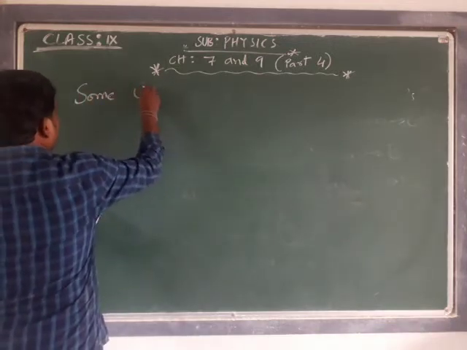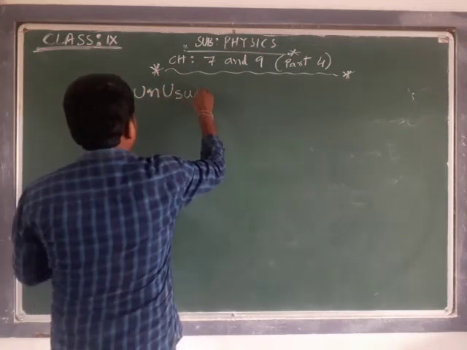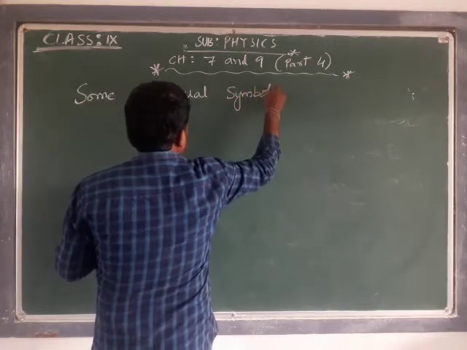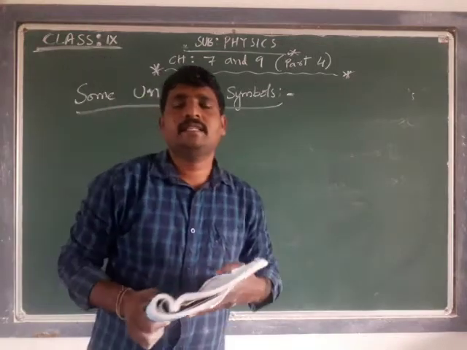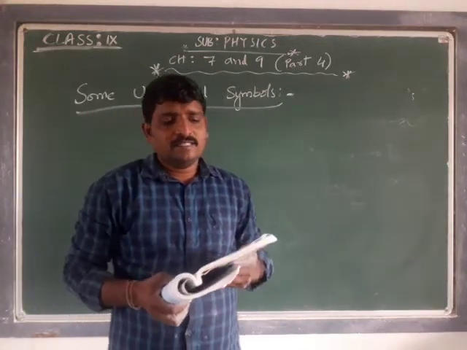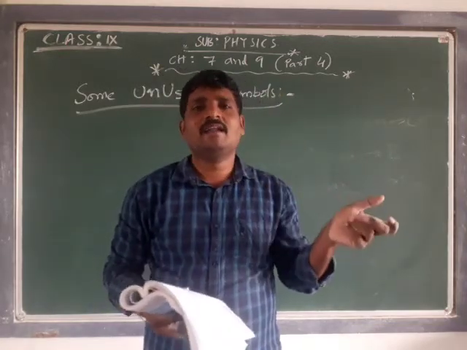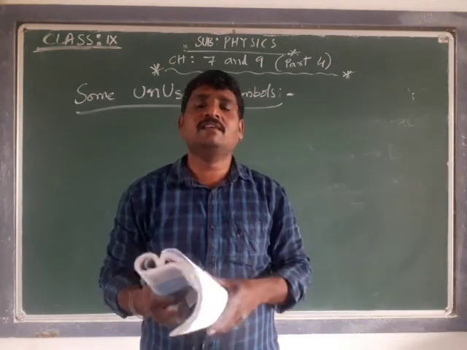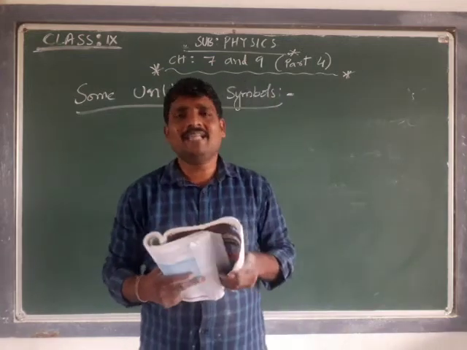That is some unusual symbols. What is next segment is some unusual symbols. This is not the end of the problem. Writing the capital letter of the first name, and writing the capital letter and small letter which refer to the name of the respective element, is not the end of the problem.